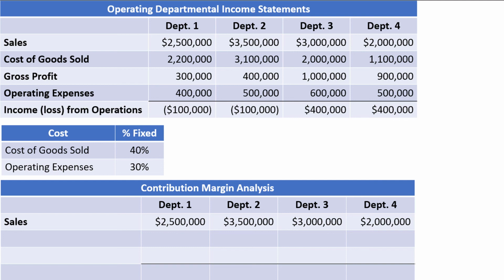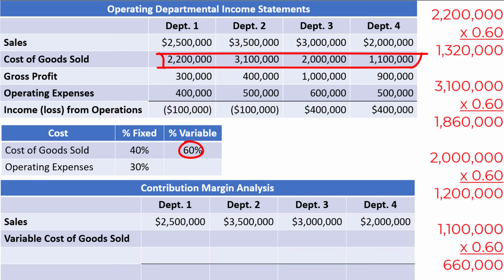The setup includes our 4 departments again, with the sales revenue just like we had previously. But now, instead of listing the entire cost of goods sold, we simply list the variable cost of goods sold. Our note tells us that the fixed cost of goods sold is 40%, meaning that the remaining 60% must be variable, since the percentages must add to 100%. 60% times each of the cost of goods sold values from the initial departmental income statements gives us the variable cost of goods sold.